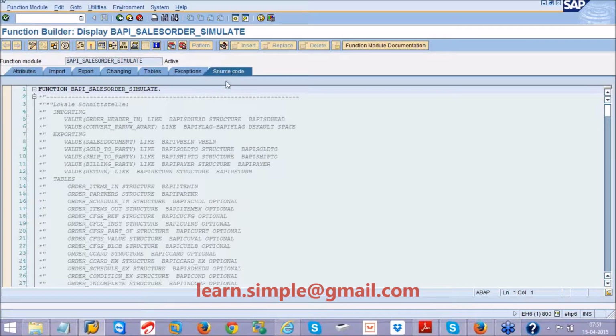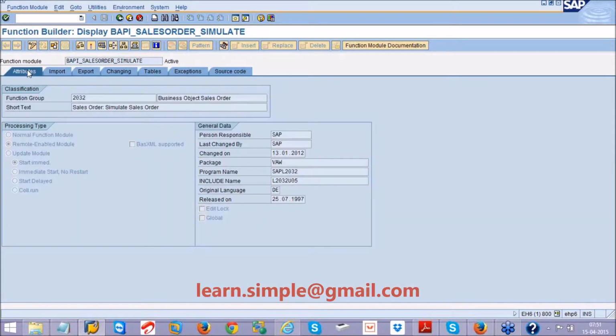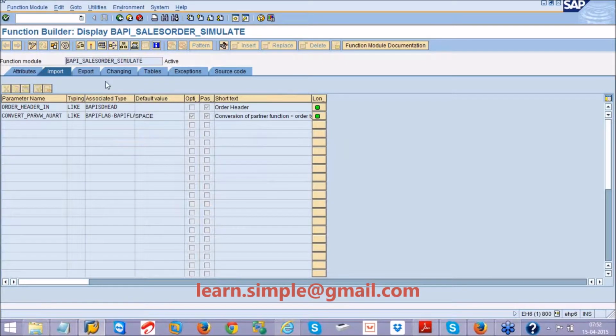And what I told, this function module should be an RFC function module, right? So what is the RFC function module? Let me go to the attributes. When I create a function module, generally we will always create a normal one, but you need to select this radio button, remote enabled function module. So that is what RFC function module is. Then whatever importing and exporting parameters you have, select all with pass by value.